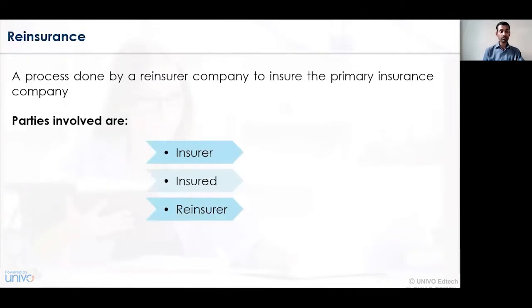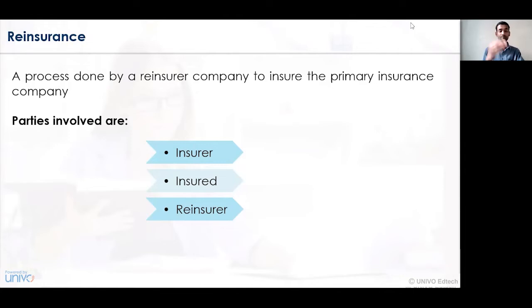What do we mean by reinsurance? Reinsurance is a process undertaken by a reinsurance company to insure the primary company. Let's take an example wherein a particular company has undertaken an insurance contract, and in order to compensate a certain amount of money, it has again taken a contract of insurance from another company. So a company purchasing an insurance contract for an insurance company is called a reinsurance contract. The definition clearly mentions a reinsurer company to insure the primary insurance company.